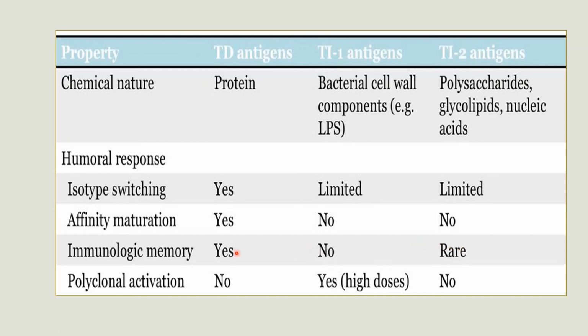Polyclonal activation. We know that poly means many, clonal means a group of cells that are arising from a common mother cell. Here polyclonal activation will lead to the production of B cells that are not specific for a particular epitope. That may bind with different types of epitope. That is polyclonal activation. In the case of thymus dependent antigen, it is not present. In the case of thymus independent antigen 1, yes, in high doses. In the case of thymus independent antigen 2, no.